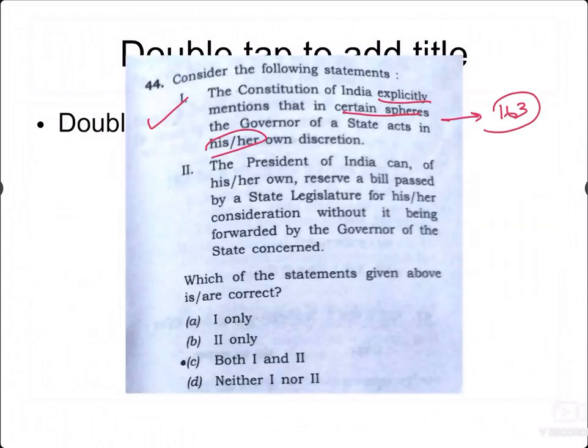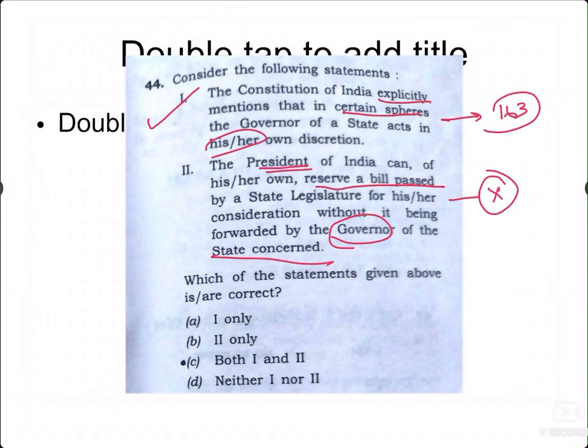The next is: the president can of his own reserve a bill passed by the state legislature without its being forwarded by the governor of the state concerned. That is what they say. I think this is not given in the Constitution, because only when the governor passes a bill to the president can the president give his assent or withhold the assent.